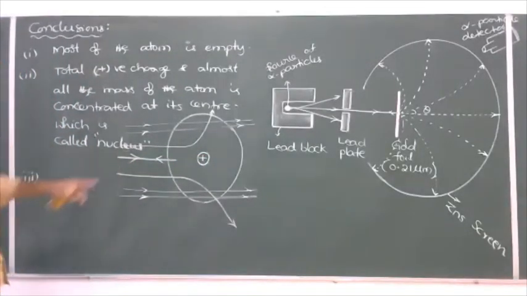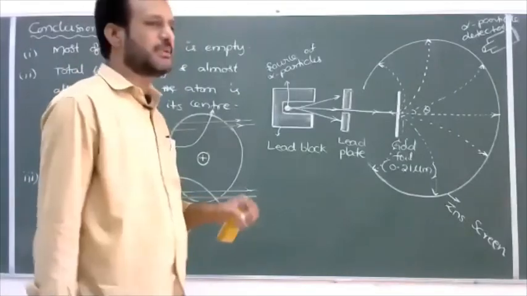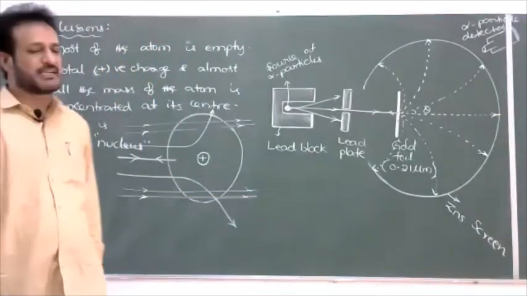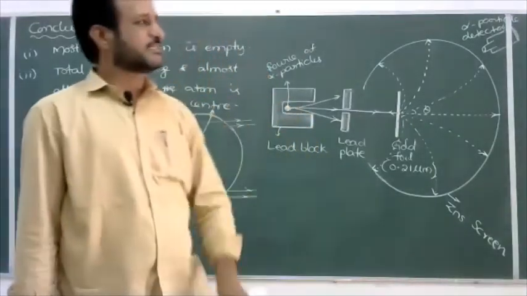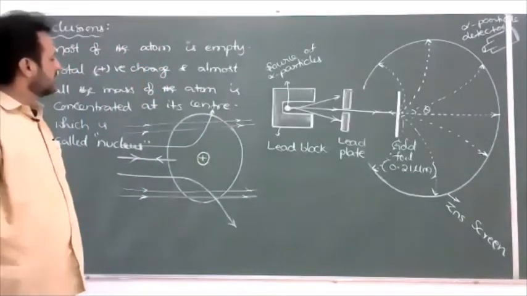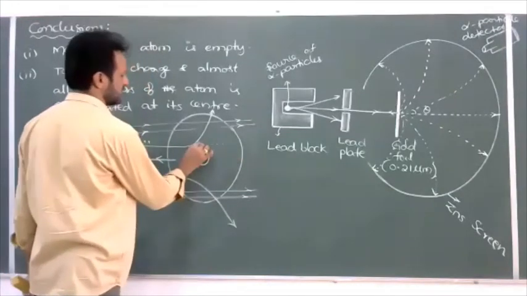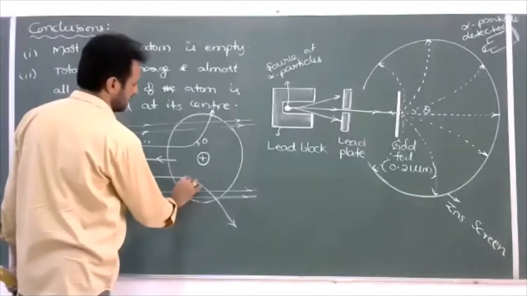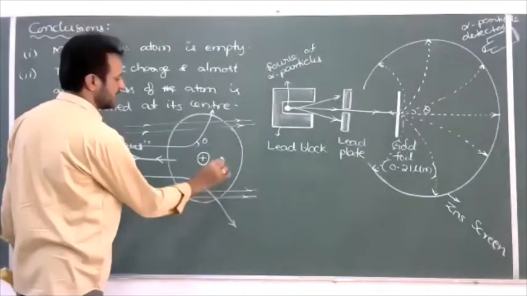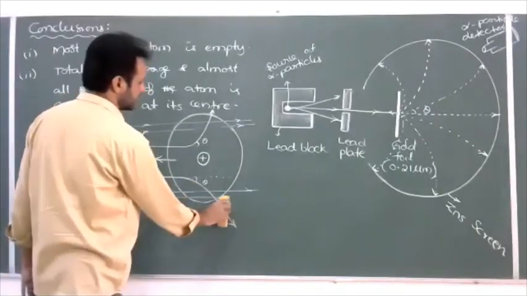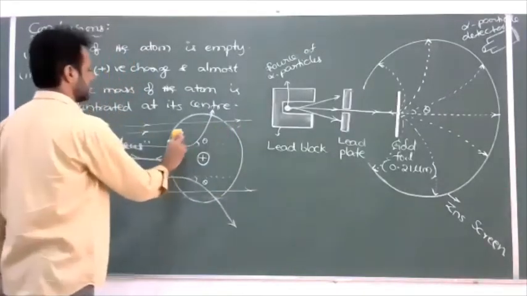So we can write: due to the repulsion between the alpha particle and the positively charged nucleus, there is a large scattering of alpha particles.